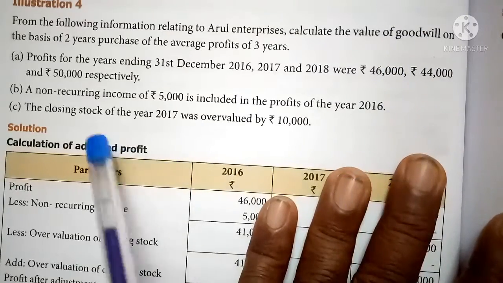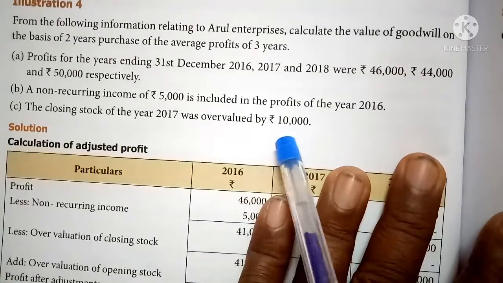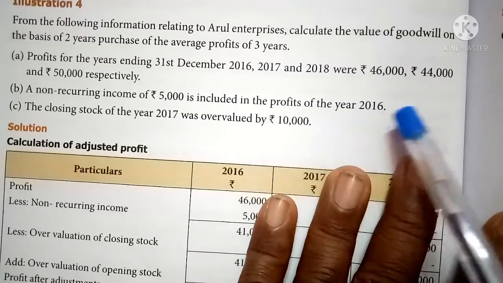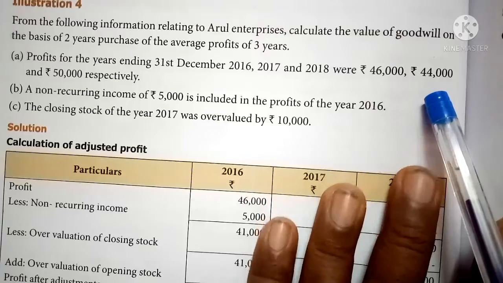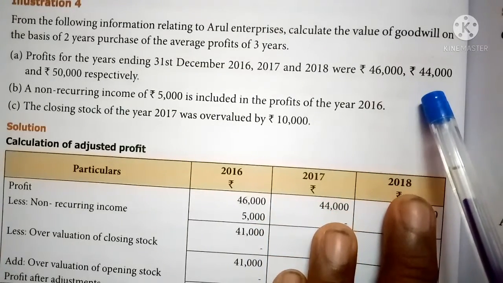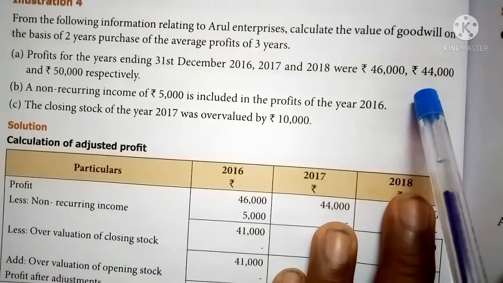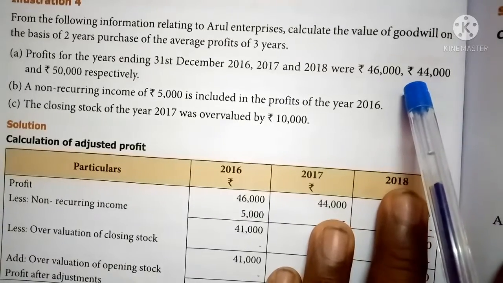And then closing stock of the year 2017 was overvalued by 10,000. That is 2017 profit is 44,000. In that 44,000 closing stock will be in the 2017 profit. Closing stock was overvalued. That is overvalued means the value of closing stock will be excess.